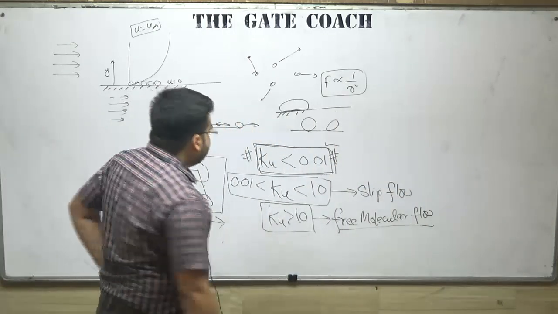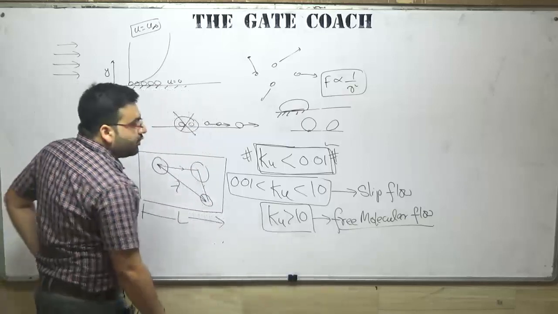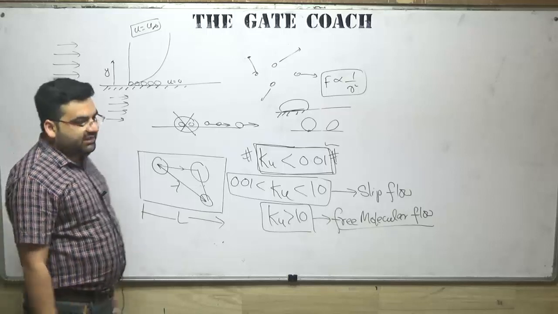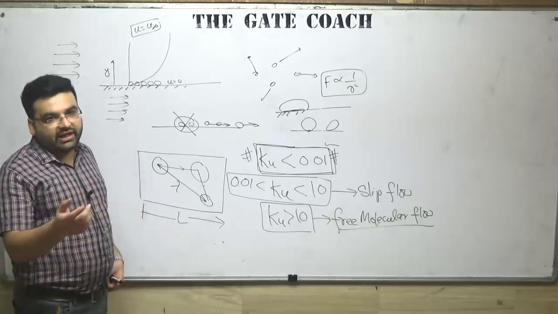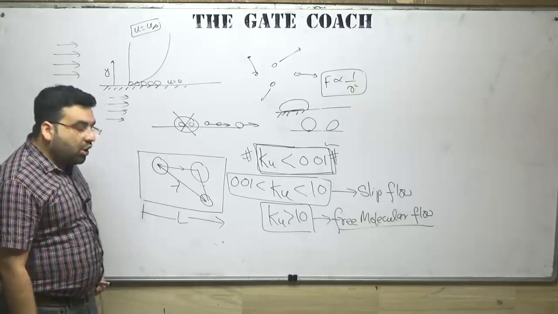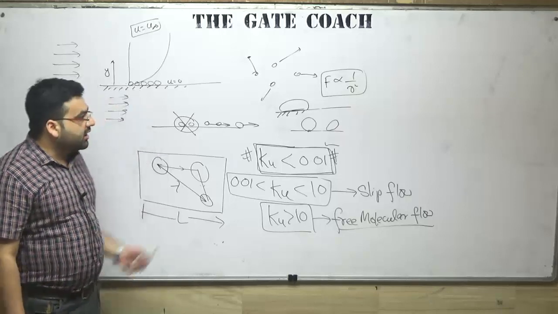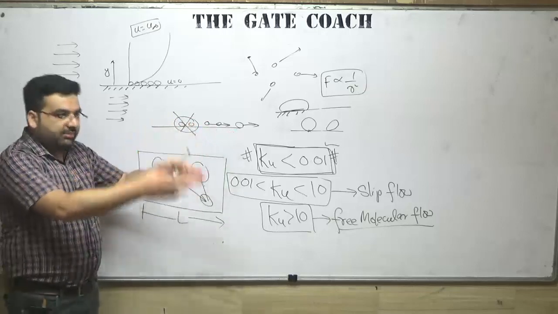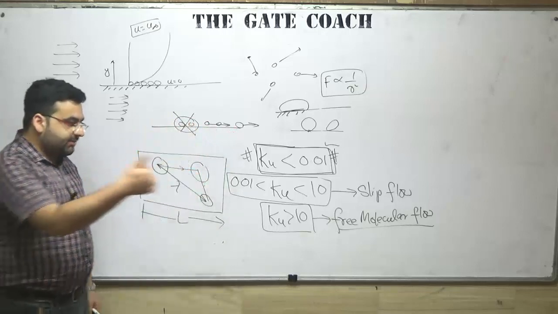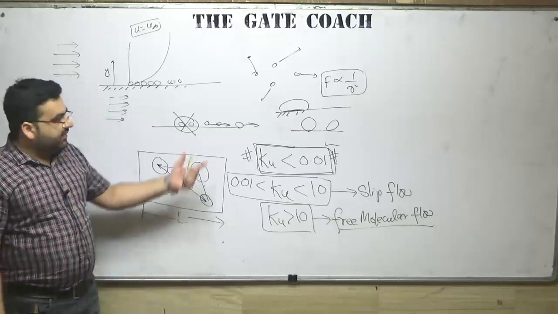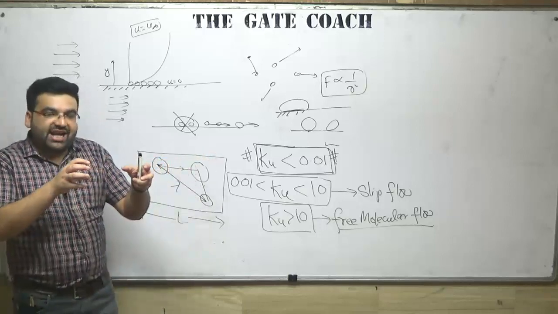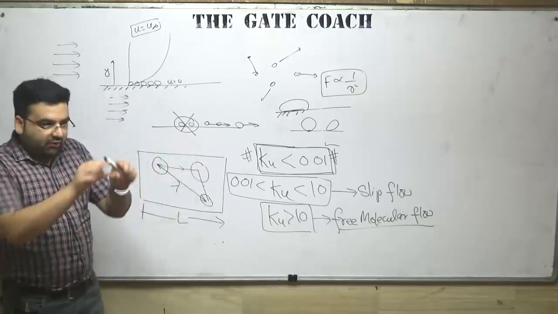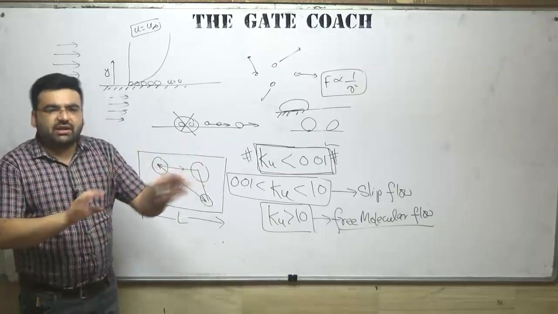Okay, now let me explain the slip flow again. Another question is, sir, is it possible to measure the characteristic length, because it is microscopic? Obviously, the particles are very small. So we have a lot of methods to determine the characteristic length or the mean free path. The first method is momentum transfer. With the help of momentum transfer, how much energy has been lost by a particular molecule, with the help of that we can determine what is the characteristic length and what is the mean free path. We can determine all these things.